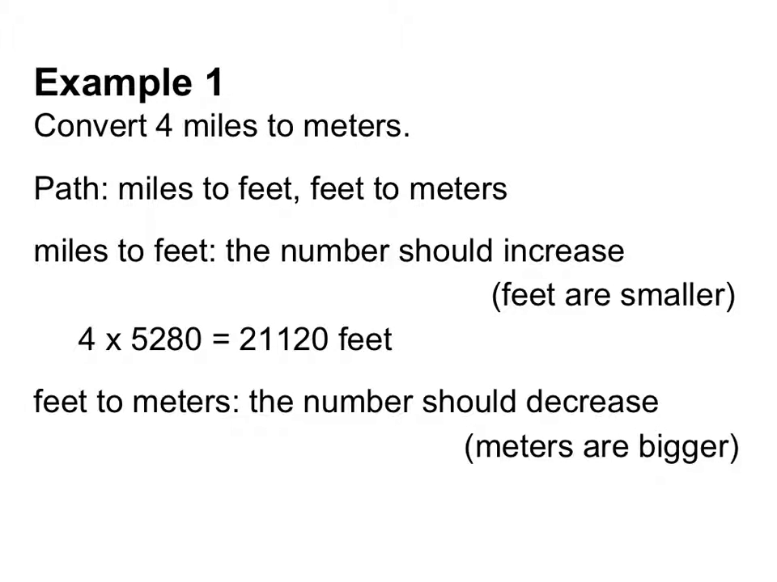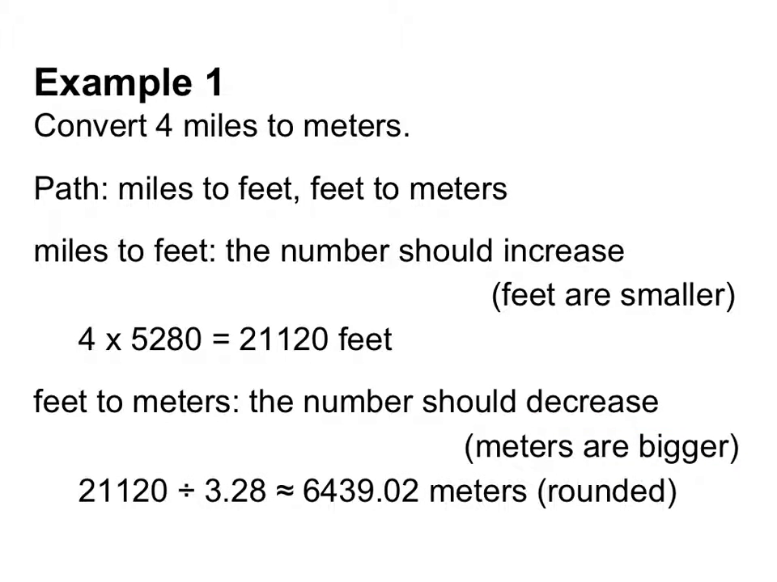Then my next step is feet to meters. And this time my number should decrease because it takes several feet to make 1 meter. So I'm grouping my feet together to make a single meter. So this time my number should decrease. So I'm going to take that 21,120 and divide it by 3.28. That's the conversion factor I'm using.